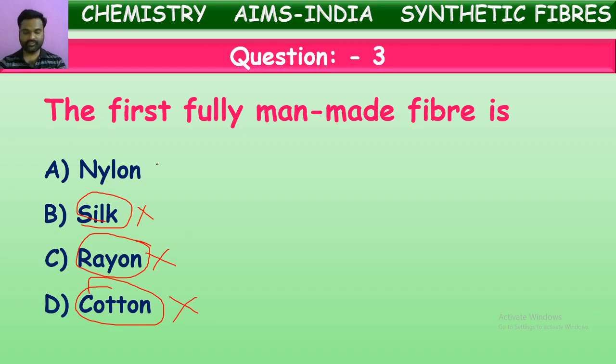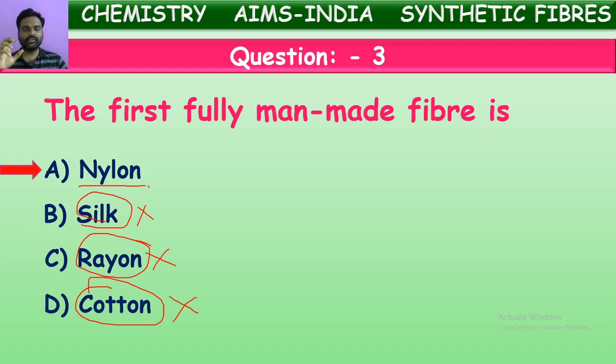So what will be the correct answer now? Yes, it is nylon. Nylon is correct answer. Nylon is a fully man-made fiber which was prepared first. It is prepared from petroleum products, air and water. These carbon compounds are used for preparing nylon.